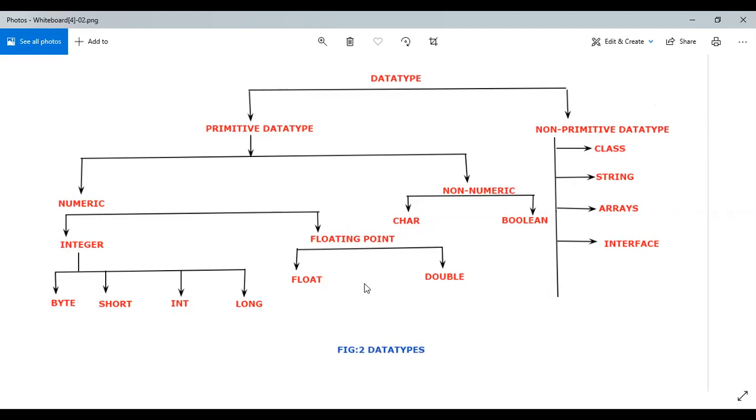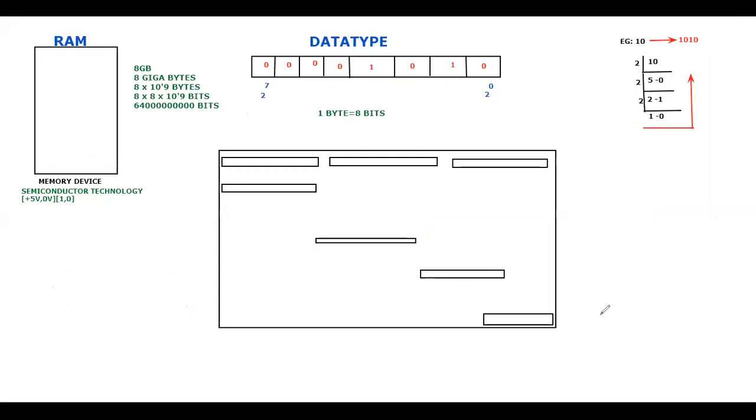Yeah. So quickly copy this diagram, the first one. Let me minimize this and go to the whiteboard. Quickly take the heading as data type, and copy this one. You can pause and copy.